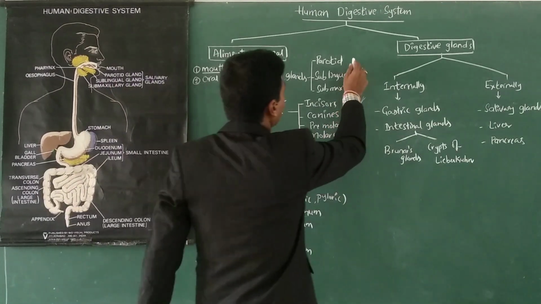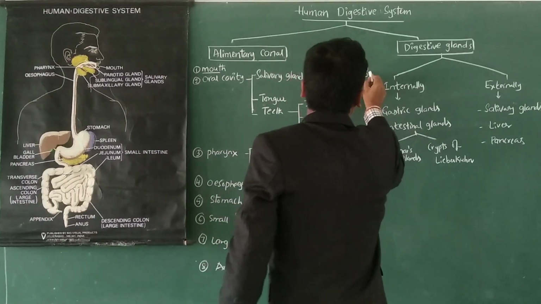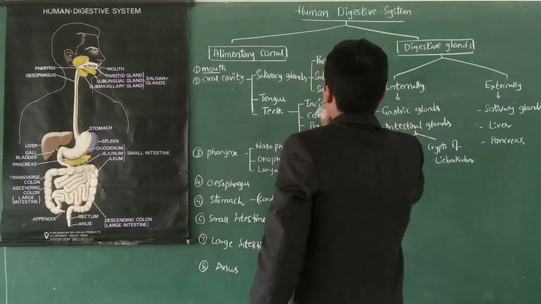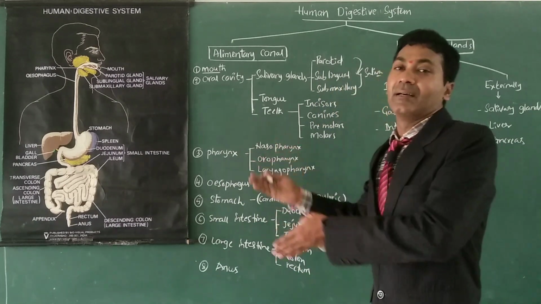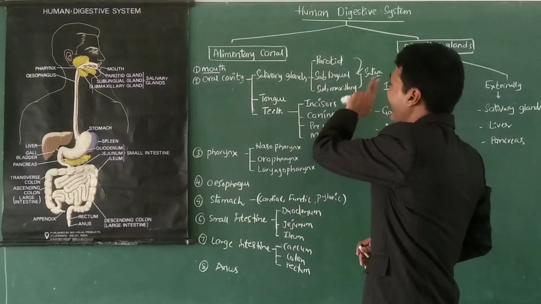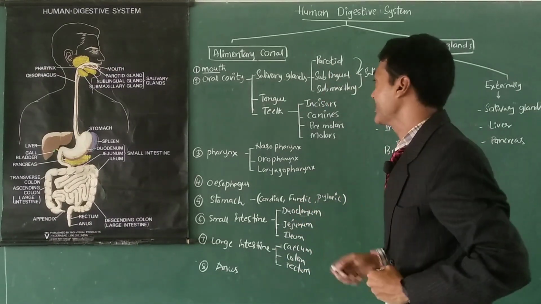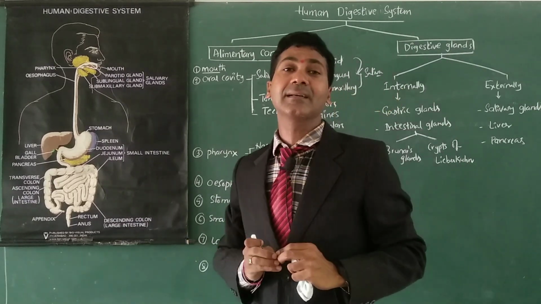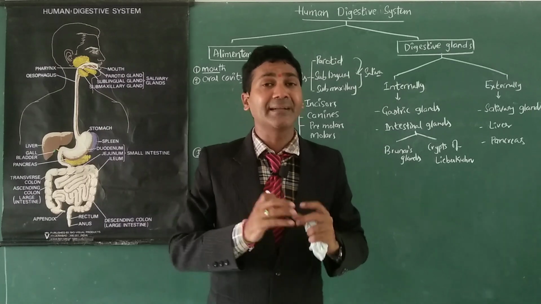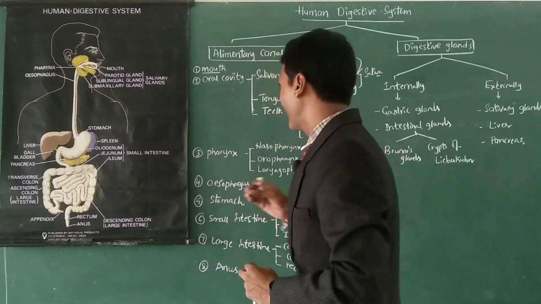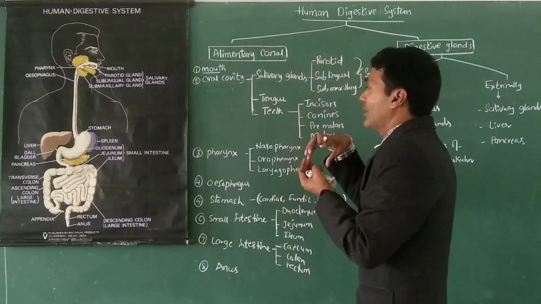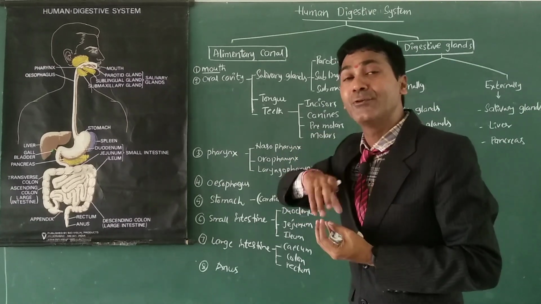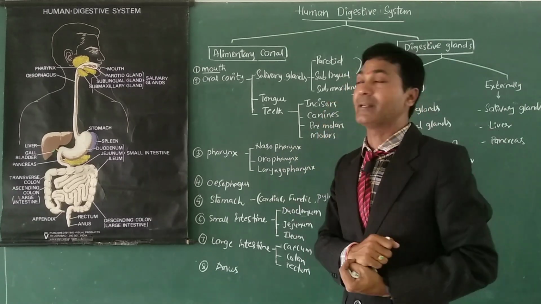And these three secrete the secretion known as saliva. Saliva contains some enzymes. Later we will discuss saliva and its enzymes in the digestion. Then coming to the tongue. As we know, the tongue is a sensory organ which helps to detect the taste of the food, and of course it helps in mixing the food while it is being chewed in the oral cavity.